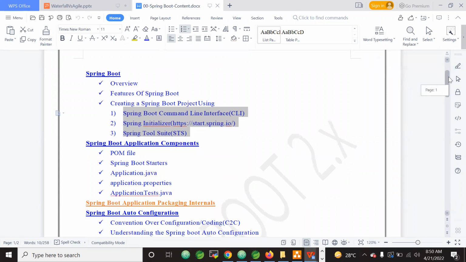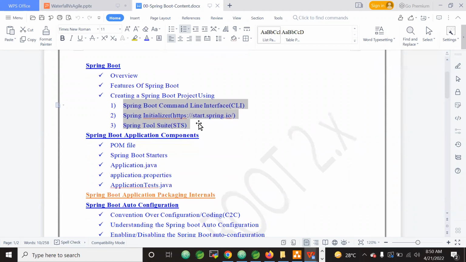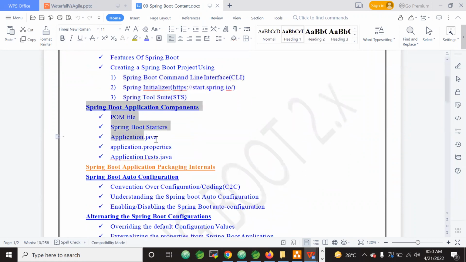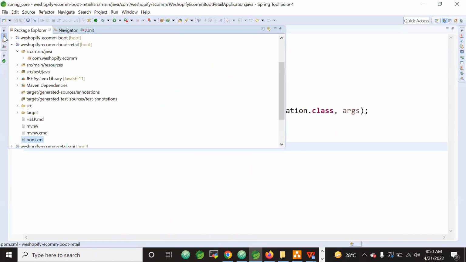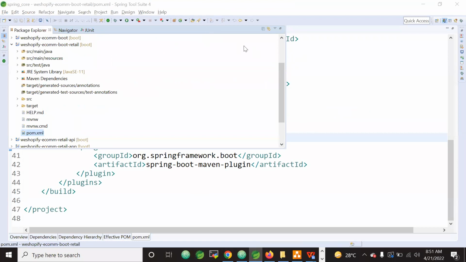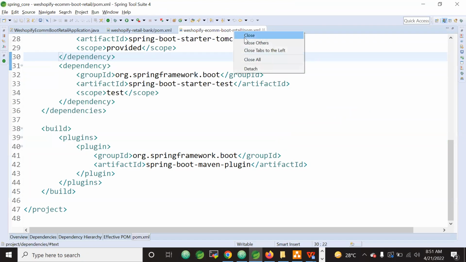Now after the various ways of creating the Spring Boot project, we'll see the Spring Boot application components. This is very, very important. Everyone should know the Spring Boot application components. When a Spring Boot application is created, we will get a pom.xml file, of course, if we choose Maven.